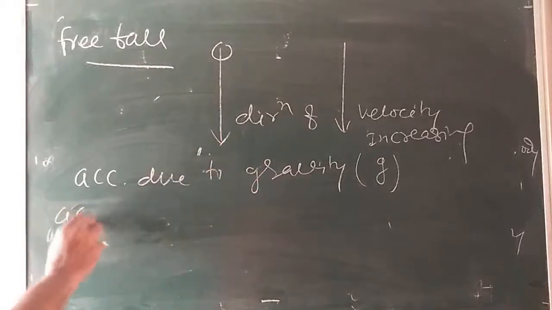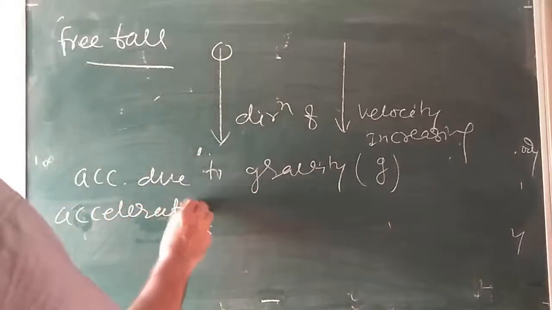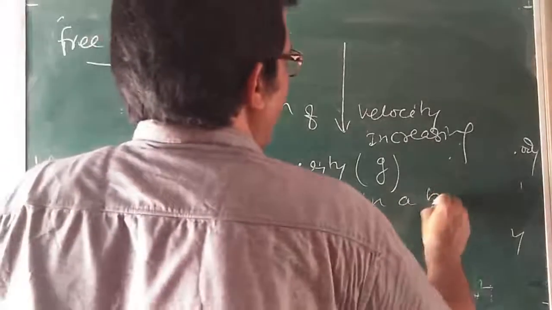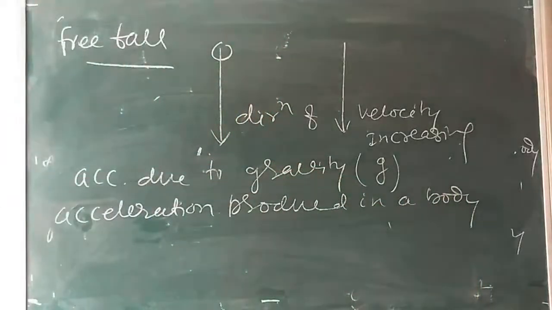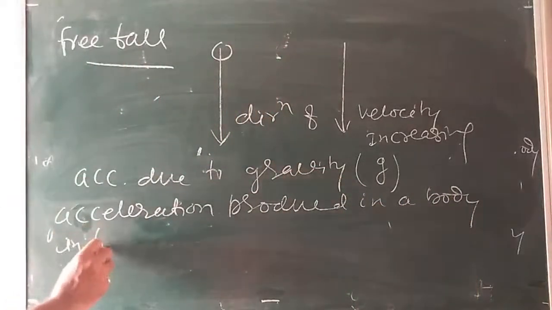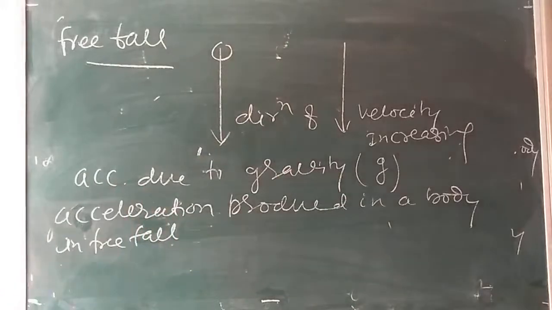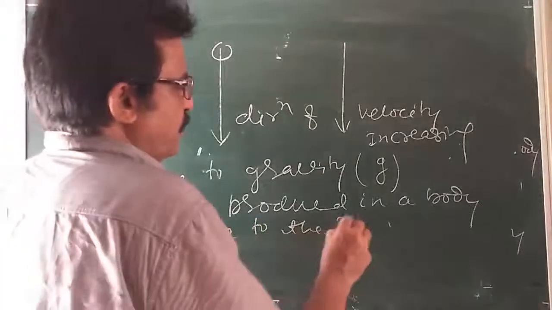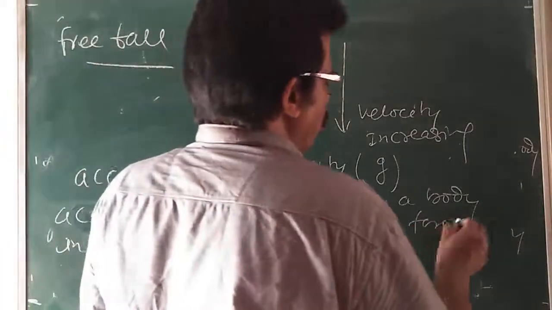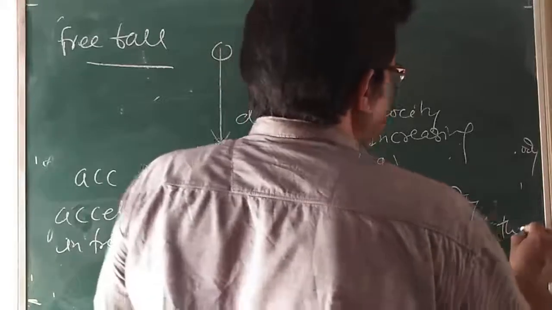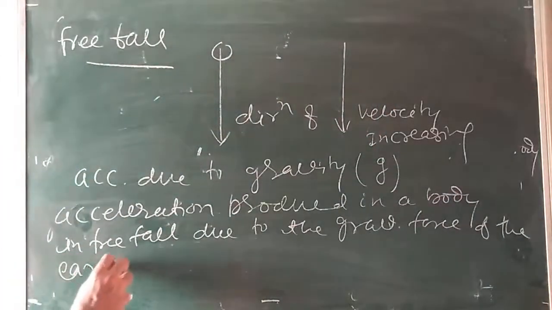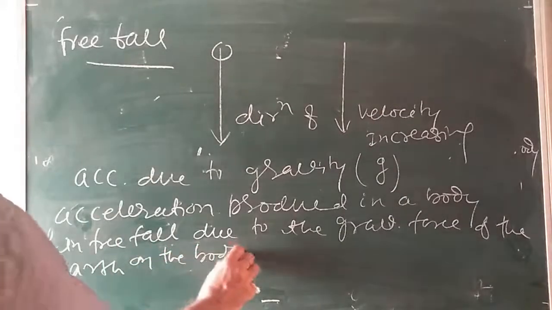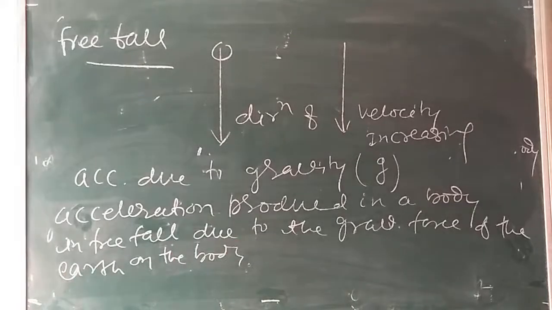Acceleration produced in a body in free fall due to the gravitational force of the earth on the body. Is it clear? Write down.